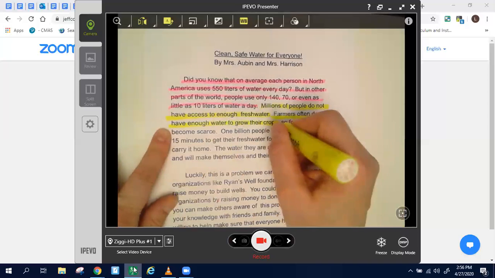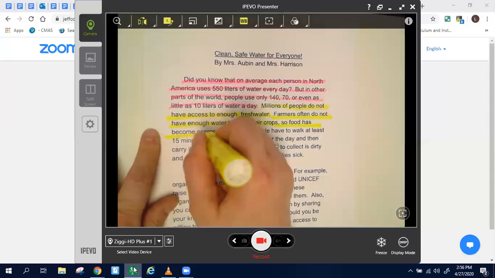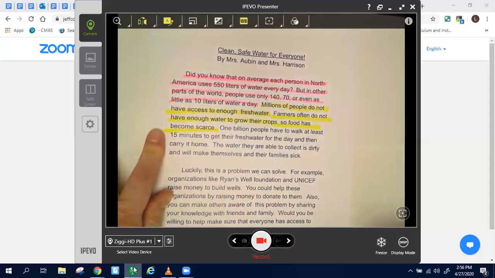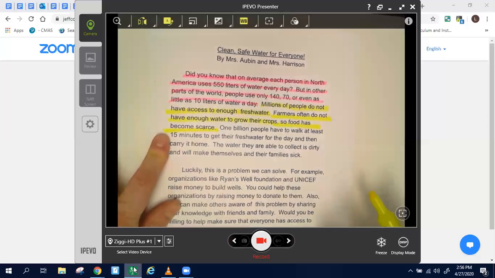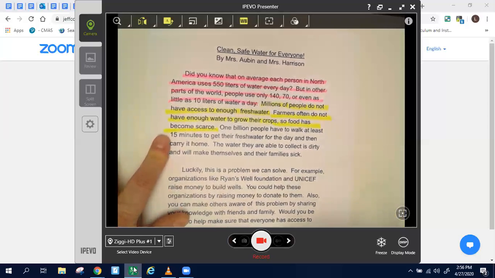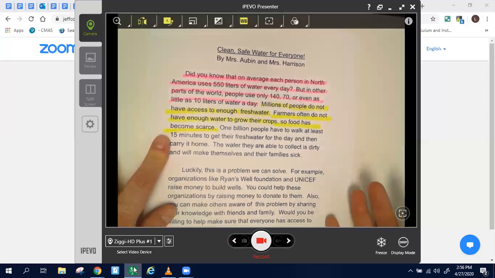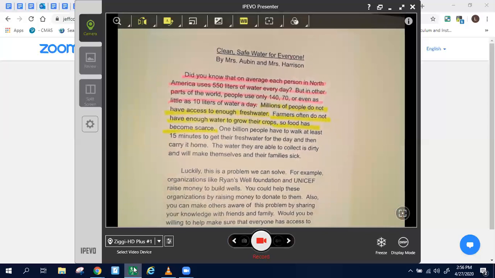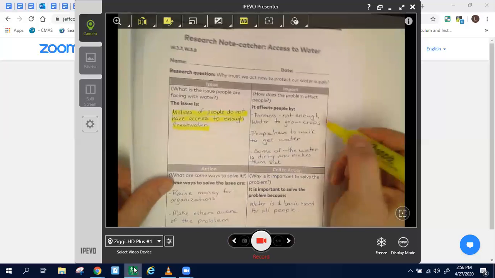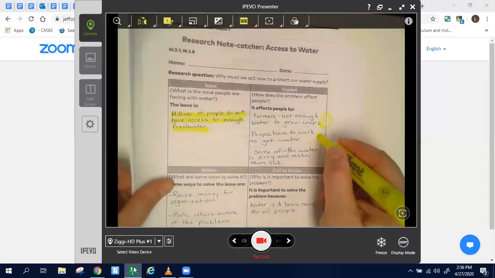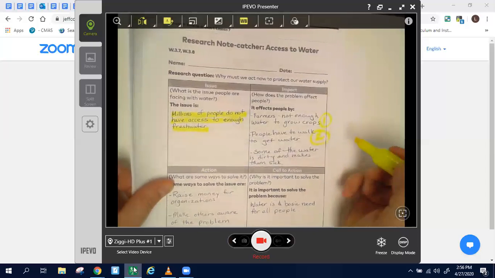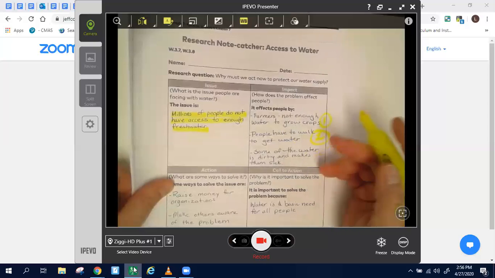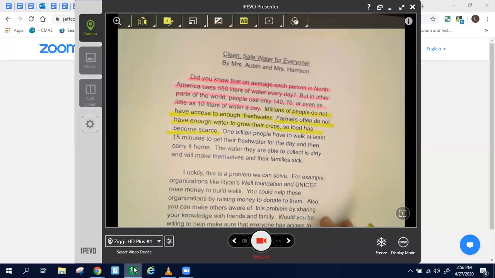Okay, so what? Food has become scarce. Not for everyone, but for those farmers who depend on that food either to make money for their family or to provide that food for their family. Okay, so that was one sentence. Two, people have to walk to get water. And we read a lot about that. That's definitely a problem for access.